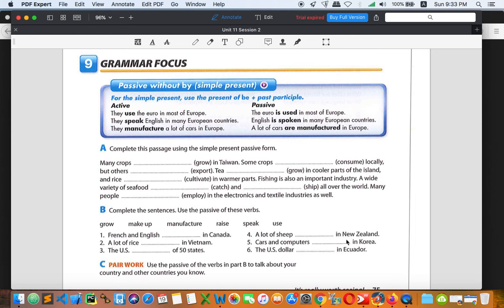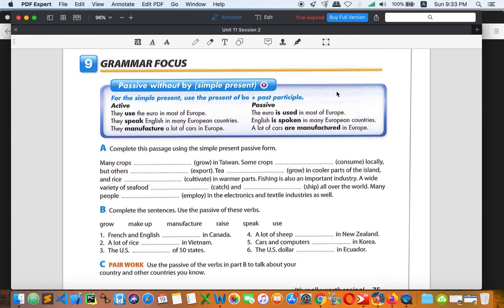Number 9 is again passive, but right here without by, and you can only use present simple. So this is about present simple passive, and we don't use by. I think you probably still remember when we use by and when we don't use by, right? Once again, we use by when the subject in an active sentence is specific or is known. And we don't use by when the subject in an active sentence is not specific or unknown.